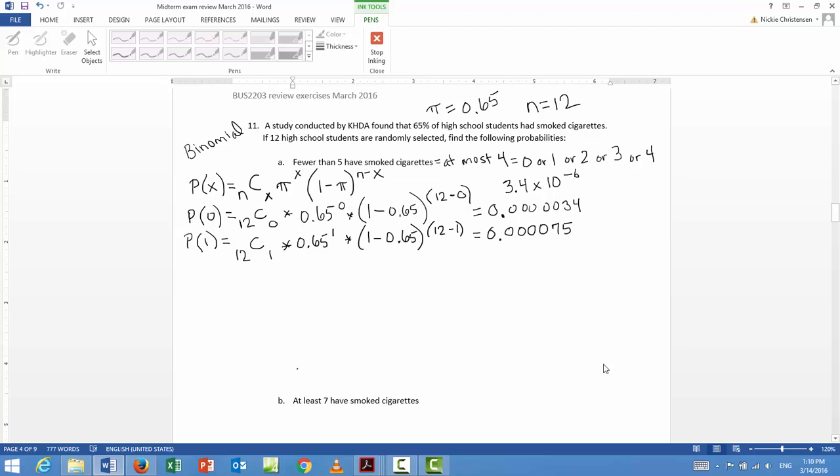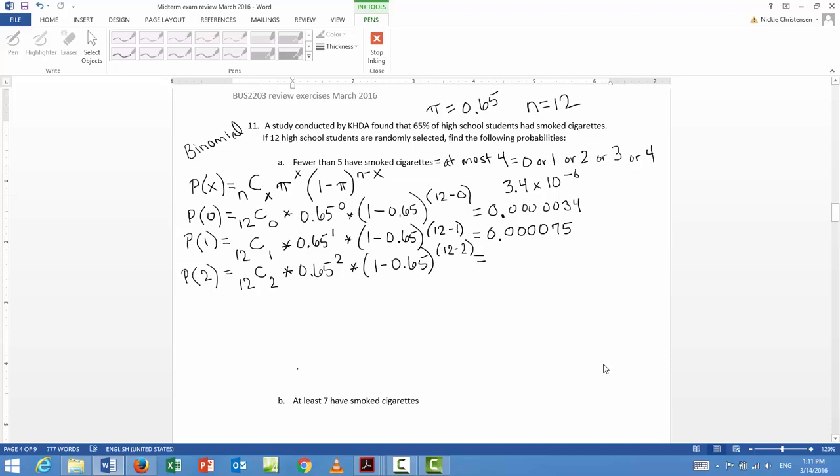Now, we've got to find the probability of 2. Okay, so our combination changes to 12C2 times 0.65 power of 2 times the quantity 1 minus 0.65 to the power of 12 minus 2.